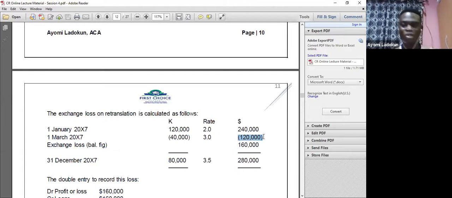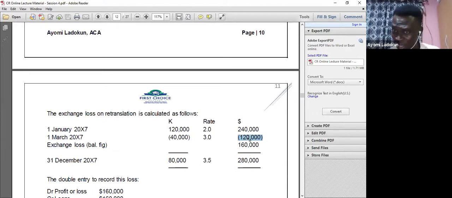$120 is remaining. Let me say that again. I borrowed $240, and I have paid $120. How much is remaining? $120 is remaining in dollars. So when I convert the balance in the local currency to what is remaining in dollars as at the year end, it was 280. Meanwhile, as at this date, $120 was remaining.